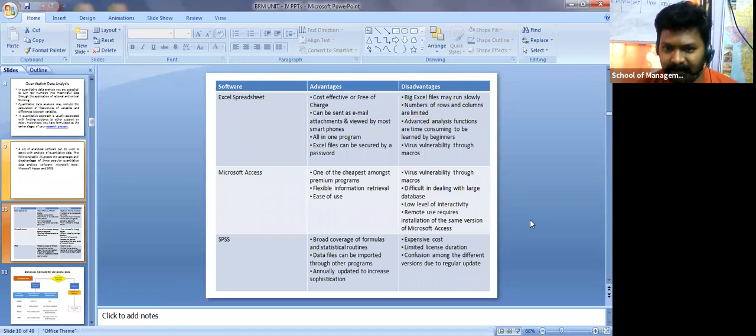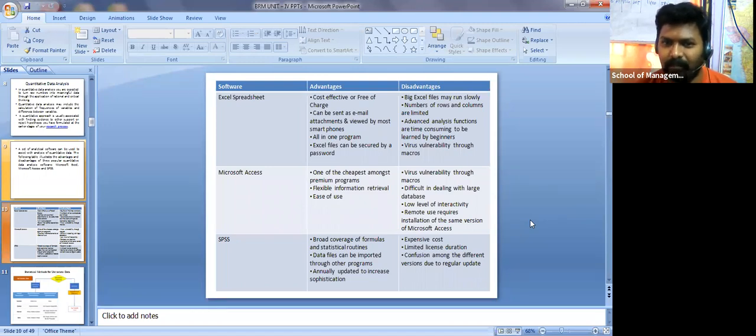And even Microsoft Access is also a most advanced, most important one, right? So let me explain to you the advantages of Microsoft Access. It's one of the cheapest amongst the premium programs, like Excel, and even flexible information retrieval, right? If you work on this, it's easy, and ease of use also, right?